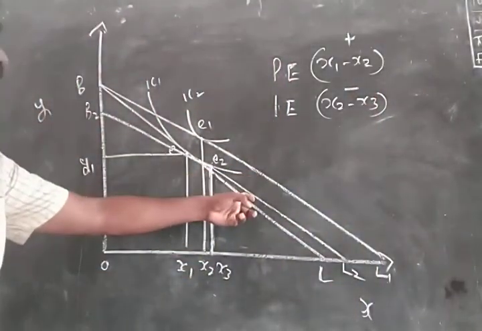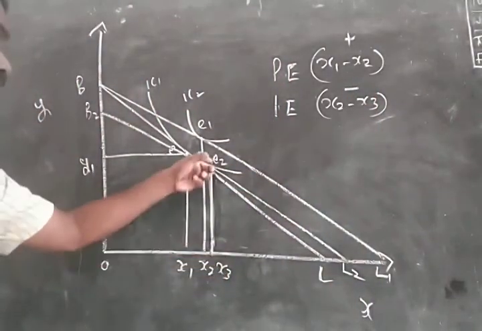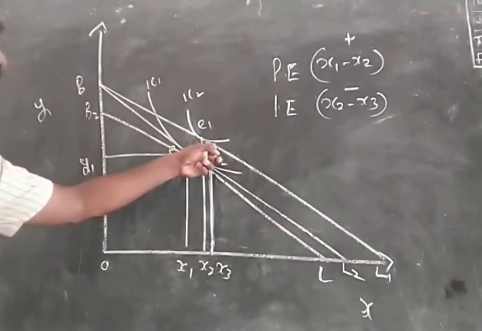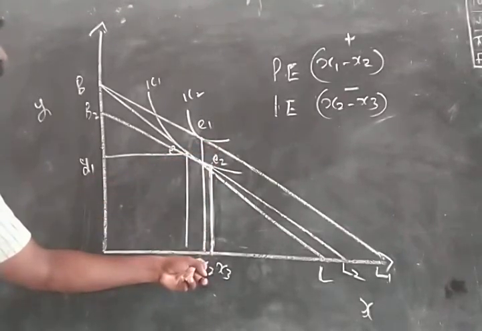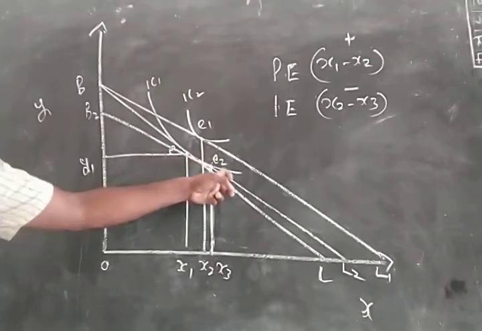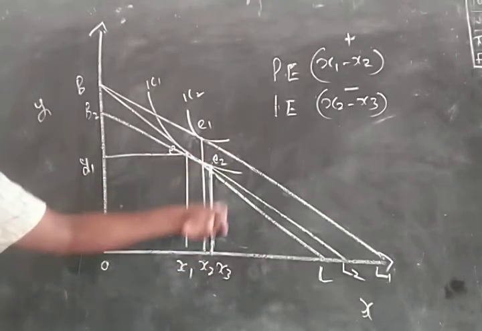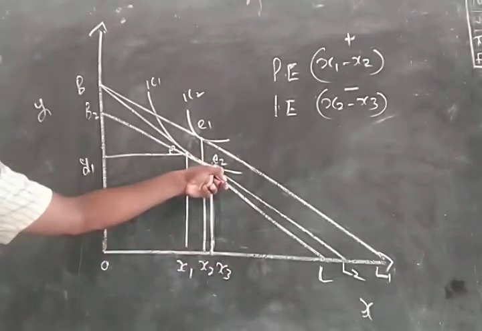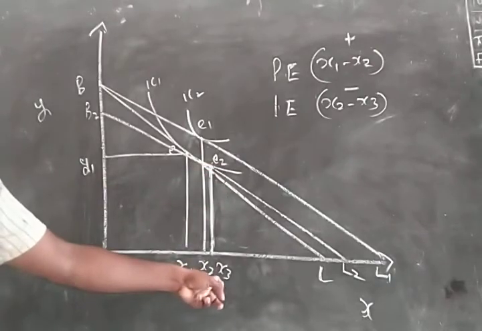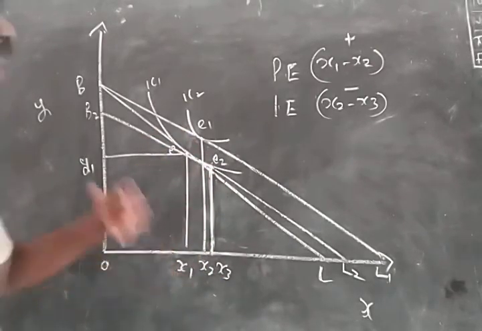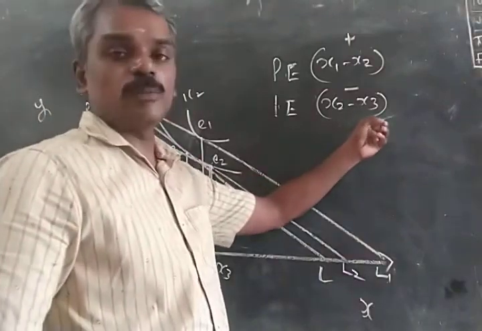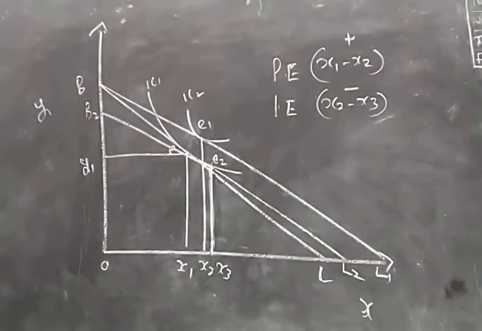Because when real income is reduced, consumption is increasing from X2 to X3. Earlier at E1 consumption was OX2. When real income was reduced, consumption increases to X3. Equilibrium is at E2, consumption increases to X3, and therefore when real income is reduced, consumption increases, and therefore we call this income effect negative.